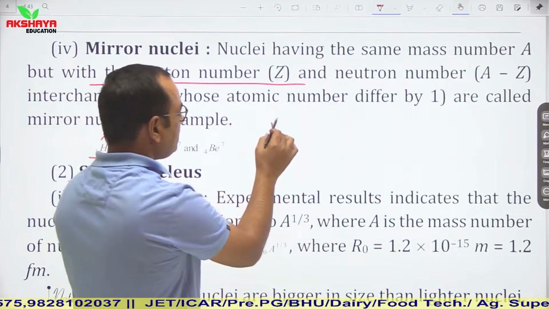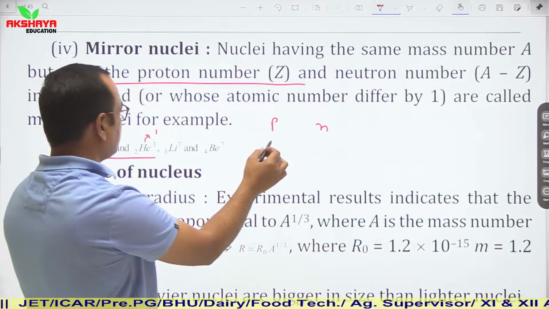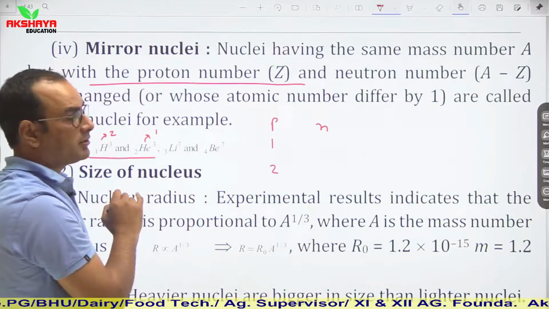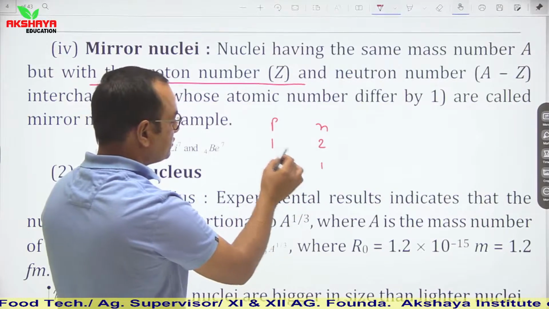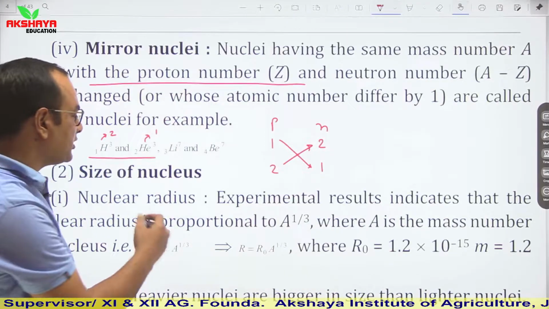So see proton and neutron numbers. In the first one protons are 1 and in the second one protons are 2. Similarly the number of neutrons in the first one is 2 and in the second one is 1. So they are mirror images of each other. That's why they are known as mirror nuclei.